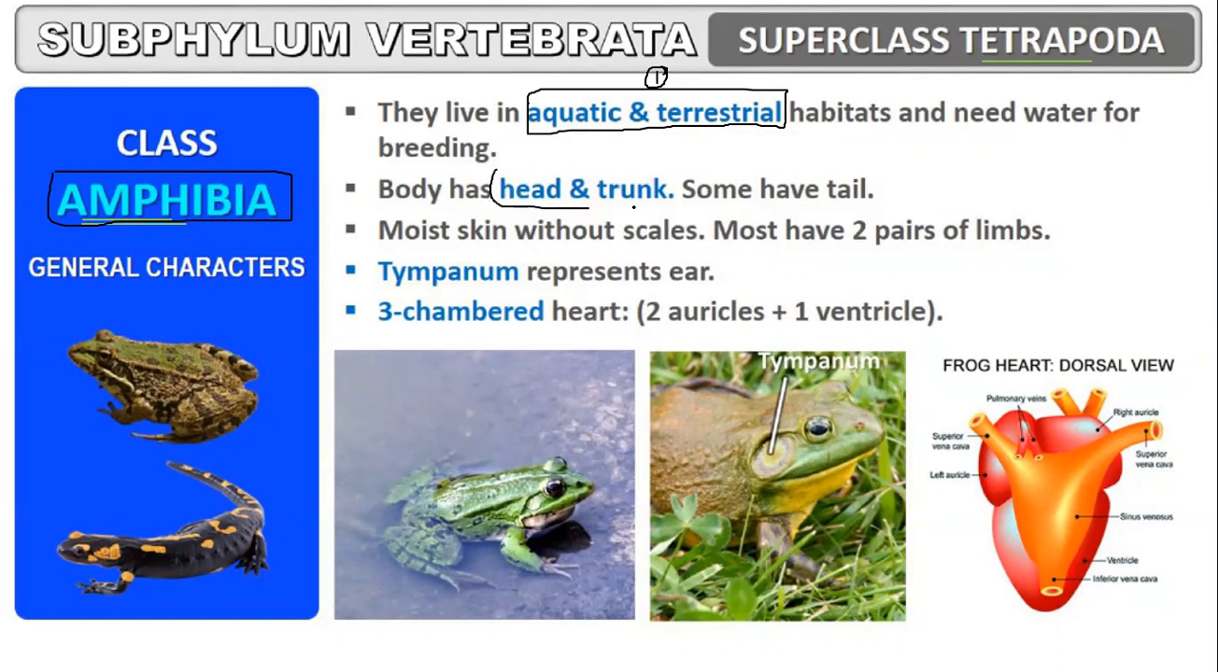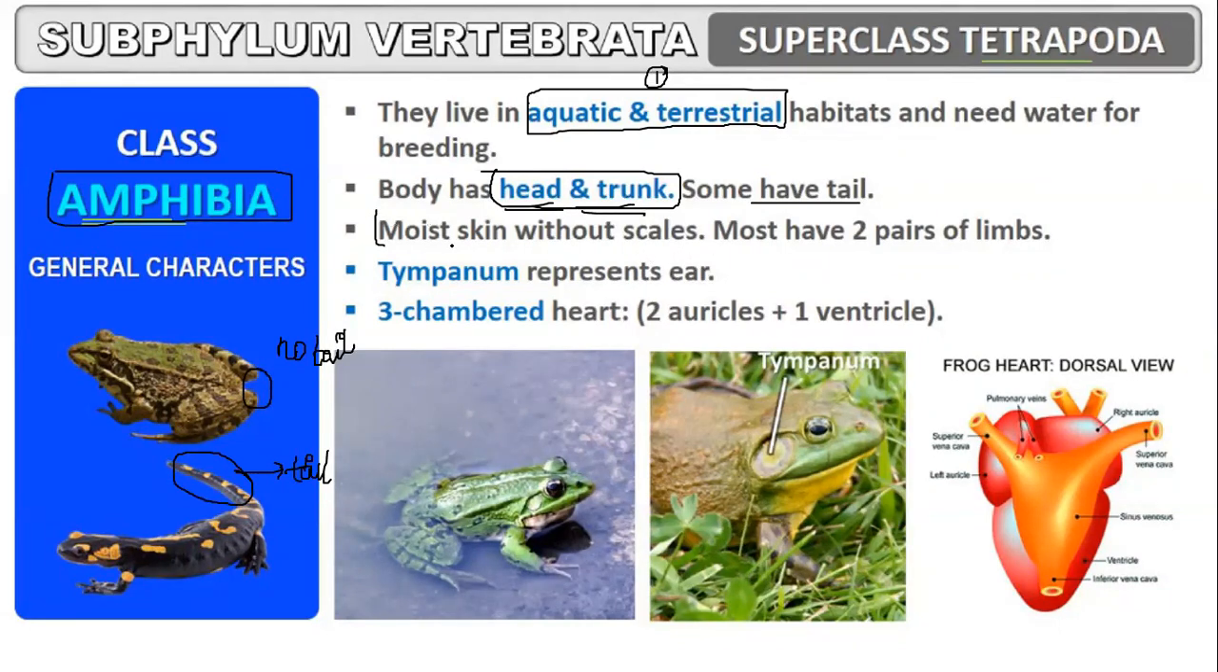The body is divided into head and trunk, and some organisms have a tail also. Look, a frog doesn't have a tail. But certain organisms do have a tail. So their body is mainly divided into head and trunk, and some of them possess a tail also.